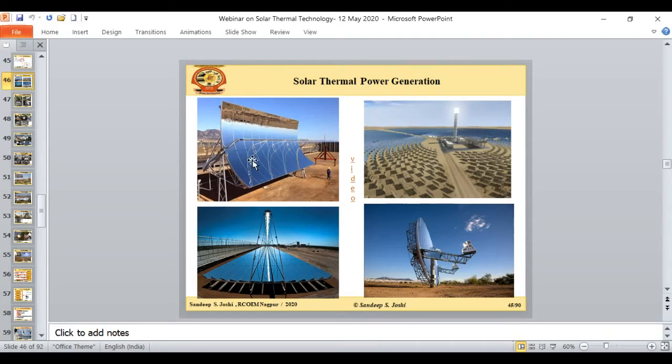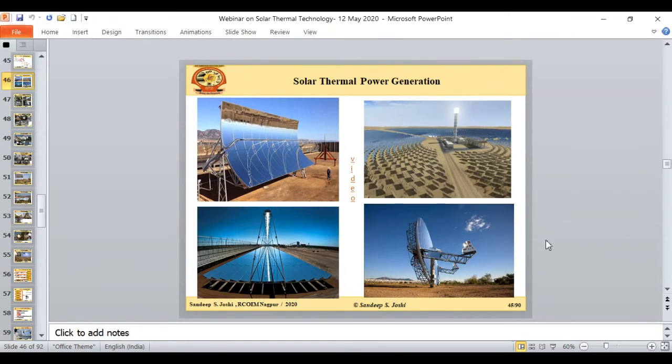This is again an example of solar thermal power generation, and this is an example of the parabolic trough collector. You can imagine the size of the parabolic trough collector, like one man is standing beside it. All the radiation is focused on this line-focusing collector, and the radiation collected at the receiver is used for steam generation in your conventional Rankine cycle. This is again an example of the Fresnel reflector, and this is an example of power generation again. This is again an example of power generation with the help of a parabolic trough collector. So this is a very good example of solar thermal power generation.